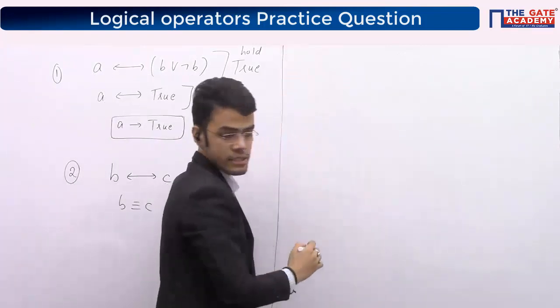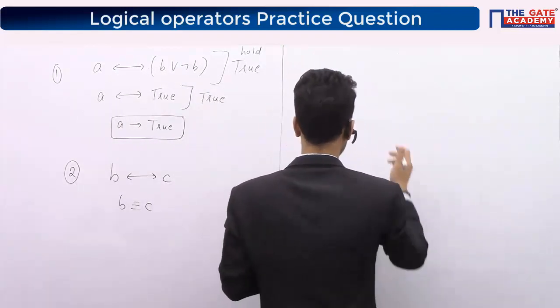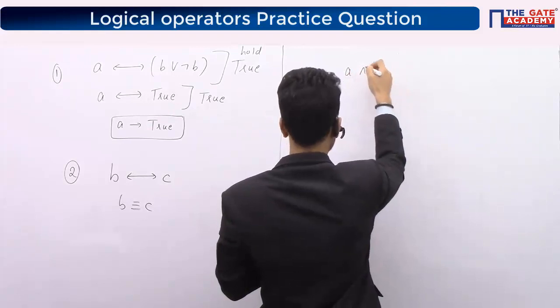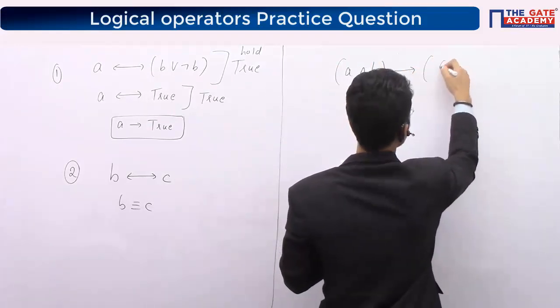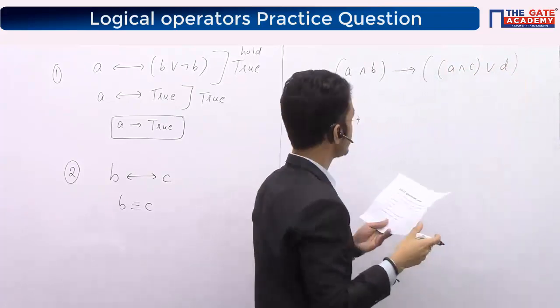Right? Now my expression was given as A and B implies A and C or D, right? This was my expression given to me.